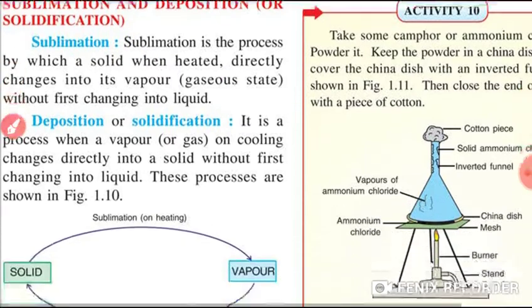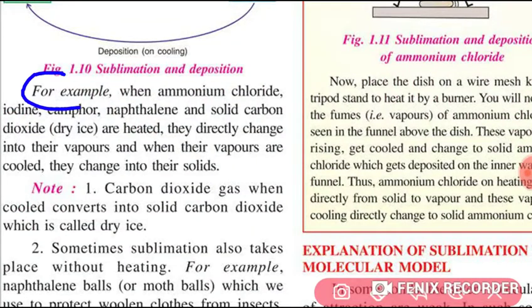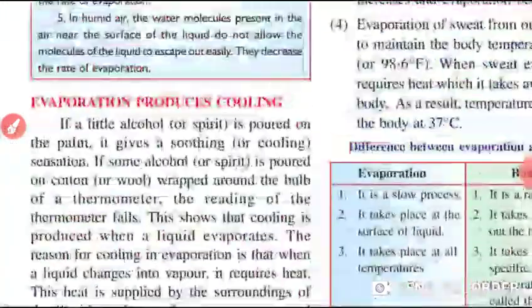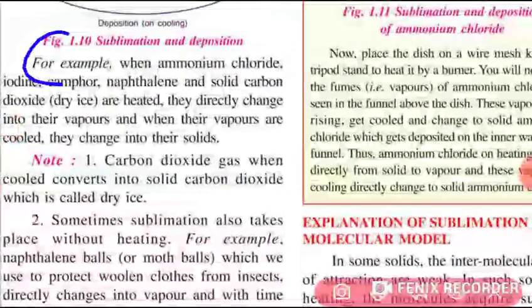Then come to the next paragraph. Leave one paragraph, come to the next paragraph. For example, when ammonium chloride, iodine, camphor, naphthalene and solid carbon dioxide, dry ice, are heated, they directly change into their vapor, and when their vapor are cooled, they change into their solids. Up till here. This is your students question number 28. First of all, from the upside, the definition you have to write, and then this example you have to write. Now students, come to the next question.